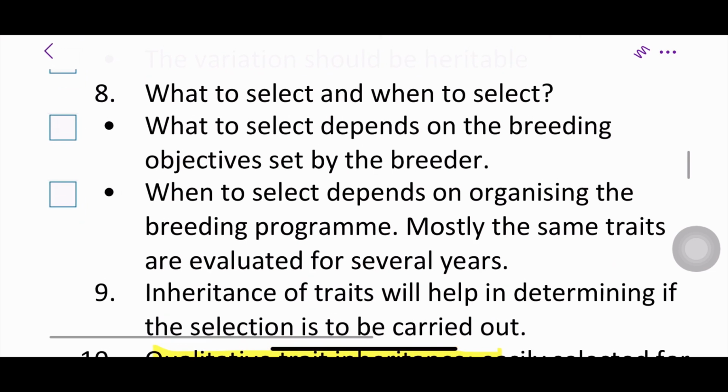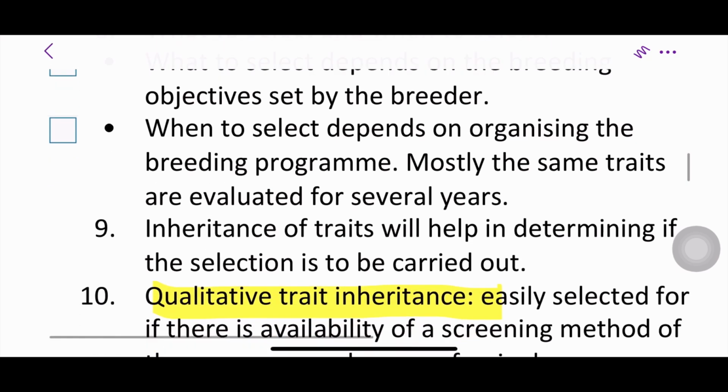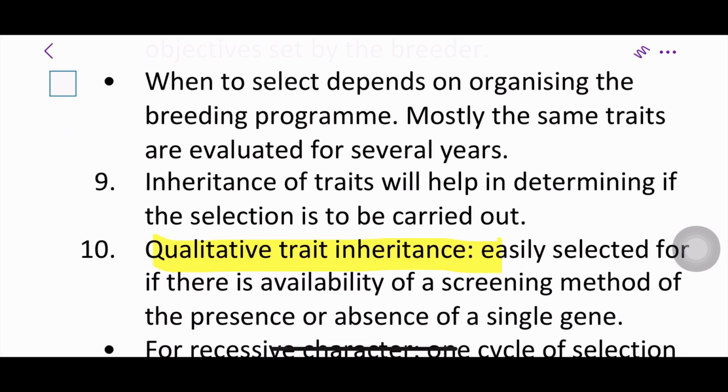Now let's see what to select and when to select. What to select depends on the breeding objective set by the breeder. When to select depends on organizing the breeding program. Mostly the same traits are evaluated for several years. Inheritance of traits will help in determining if the selection is to be carried out or not. So you all know that there are two types of characters, qualitative characters and quantitative characters. Now let's see the selection for qualitative characters and for quantitative characters.